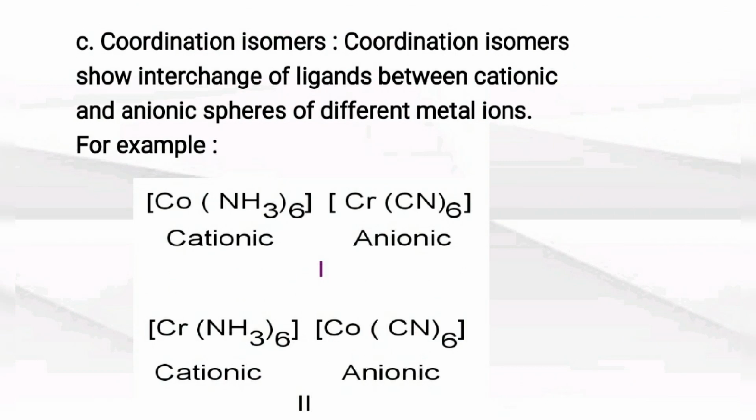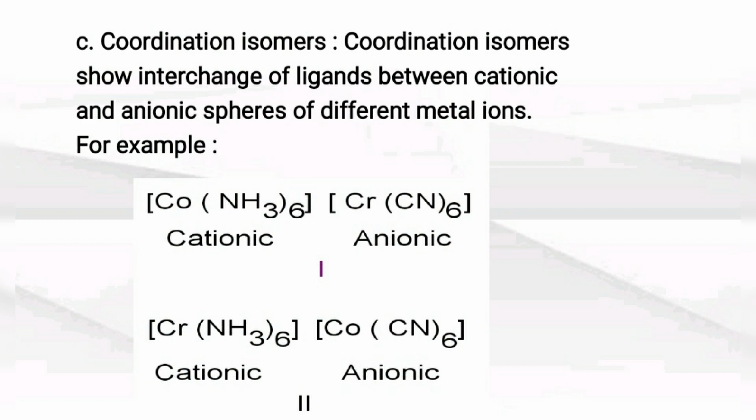coordination isomers. Coordination isomers show interchanging of ligands between cationic and anionic parts of different metal ions. Means in this type of compound two central metal ions are present. You can see the example, [Co(NH3)6][Cr(CN)6]. Here in the first example [Co(NH3)6] is the cation and [Cr(CN)6] is the anion.